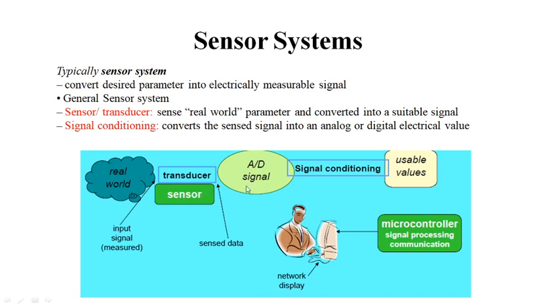Now after the sensor you will get the sensed data generally in analog form. So we require a signal conditioning unit that is used to convert your analog signal into digital. So your signal conditioning converts the sensed signal into an analog or digital electrical value. So this is about the sensor system. After signal conditioning, whether the data is in analog form or digital form, it will be given to your microcontroller for further processing.